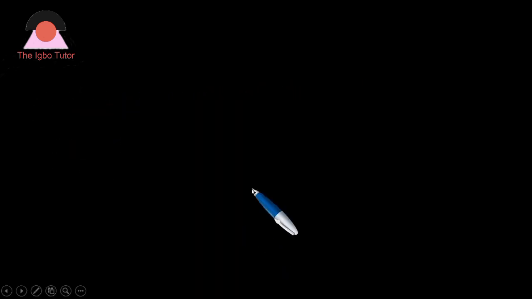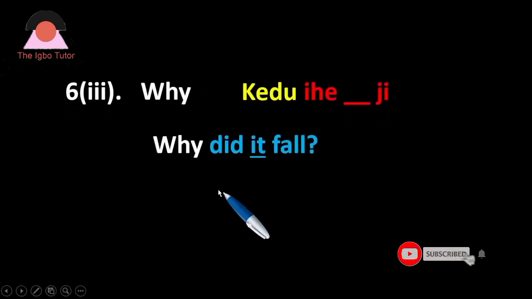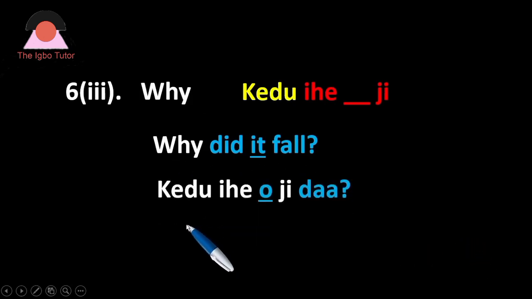Okay, let's go to a third part of it using an object now. Which is why did it fall? The Igbo version now, it is Kedu ihe o ji daa. You can see that the G will always come in here. What is it holding? What is the reason that is making it to fall? Kedu ihe o ji daa.